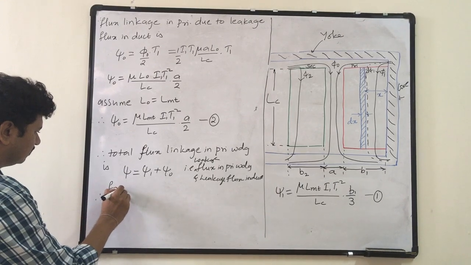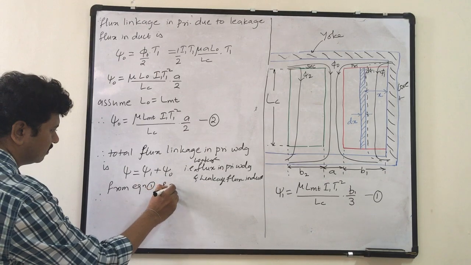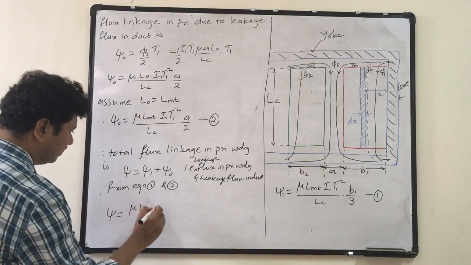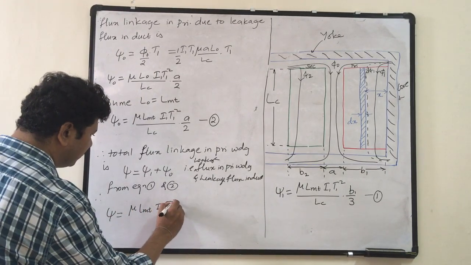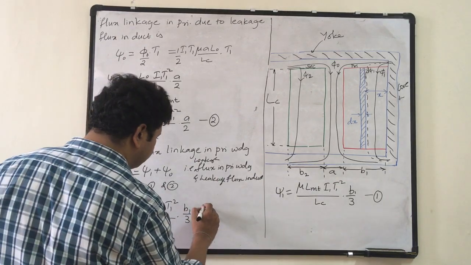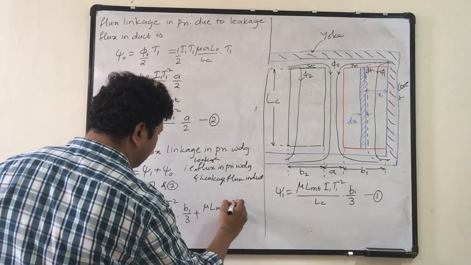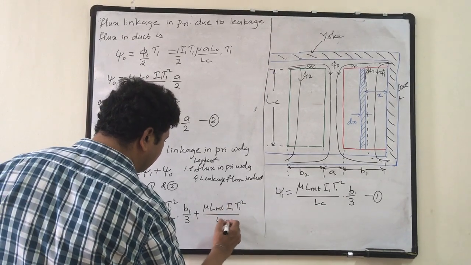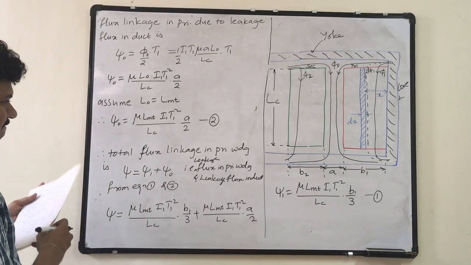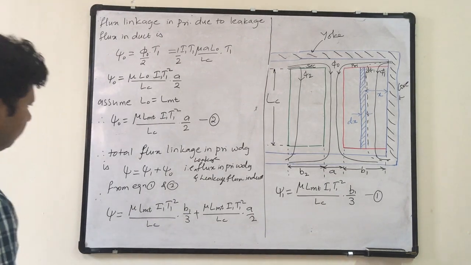Therefore, from equation 192, psi is equal to mu LMT I1 T1 square upon LC into B1 by 3, plus mu LMT I1 T1 square upon LC into A by 2.